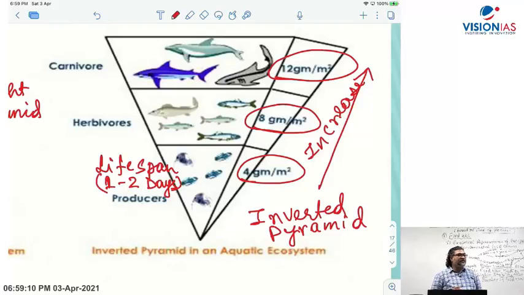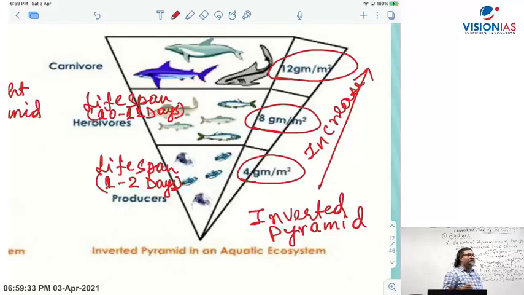They live for a very short duration. So the amount of biological mass accumulated is very, very less in a given area. If you take small fish, the lifespan may be, let's say, 10 to 12 days. I'm just giving an example here.